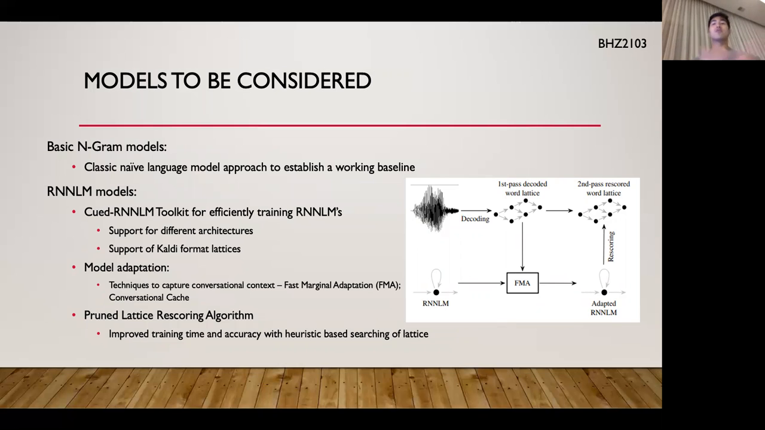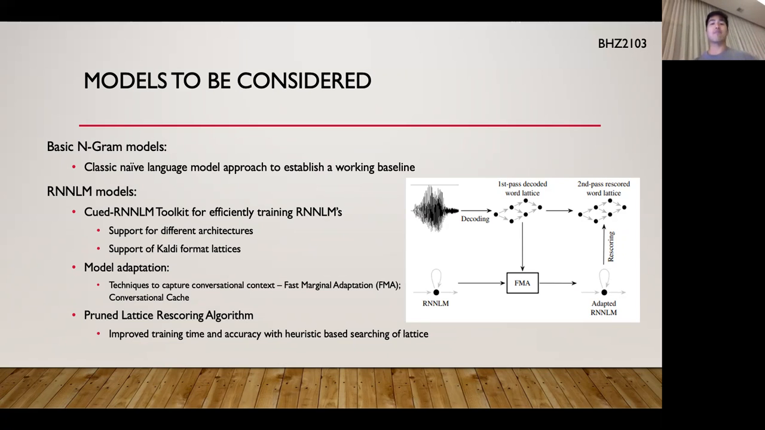RNNLMs, but also gives you the quick ability to vary a lot of the different features, right? So, for example, if you want support for different architectures between LSTM and GRU, it supports both of those, right? Conveniently enough, it also supports the Kaldi format lattices as well. So we're going to try those.